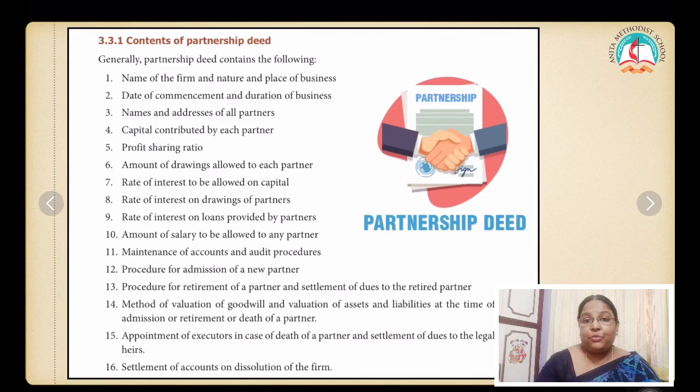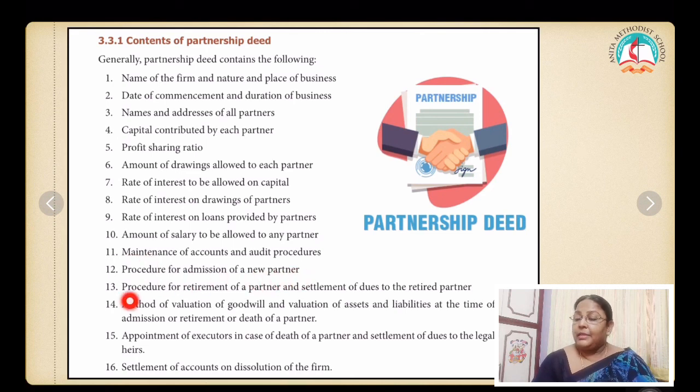Amount of salary to be allowed to any partner. We saw it can be a business carried on by all or any of them acting for all. If one partner is going to be full time on the business, then the other partners agree to pay him a salary. So how much salary has to be paid to the partners, apart from the profit or loss?